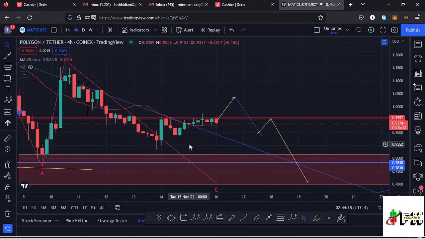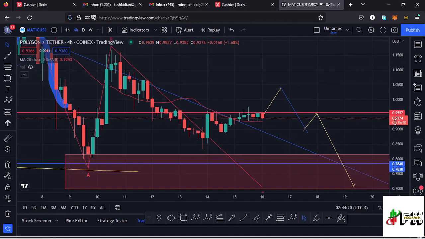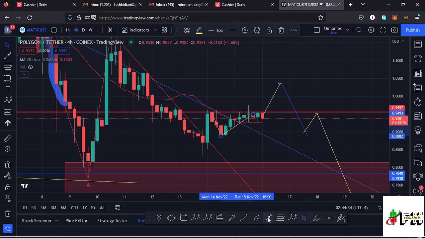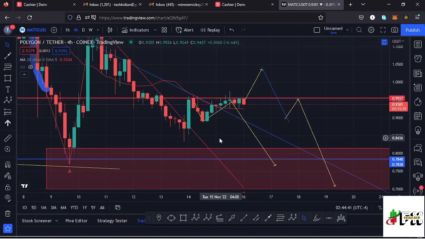And you can see from what we have over here, we have been trying to have a retest of this key area of support over here, but the retest has not yet been a success, because you can see this movement right here seems to be a retest. And once the retest is a success, there's a possibility of seeing a breakout to the lower side and fully maximize the formation of that higher Elliott wave count 2. So those are the two possible scenarios that can play out here on the Polygon Matic chart.